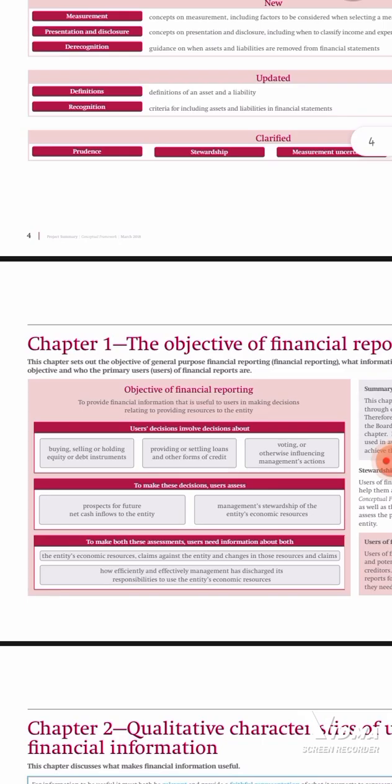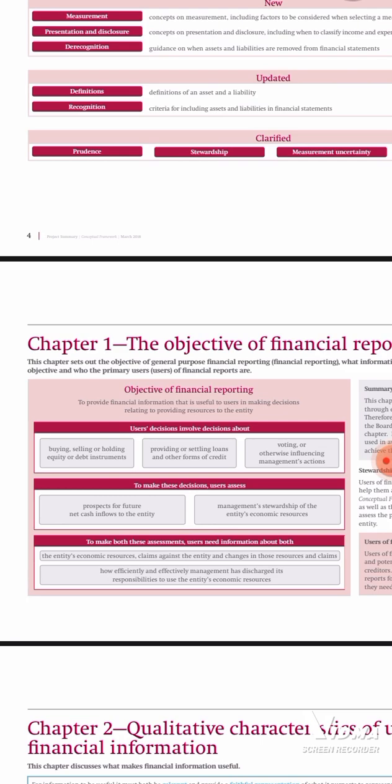We're going to look at chapter 2, which looks at the qualitative characteristics of useful financial information. We'll look at the financial statements and the reporting entity. We look at the elements of financial statements. We look at the recognition. We will look at measurement. Then lastly, we look at chapter 7, which is presentation and disclosure. So let's start with our first chapter, which is the objective of financial reporting.